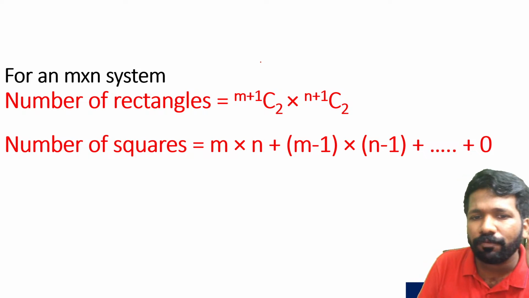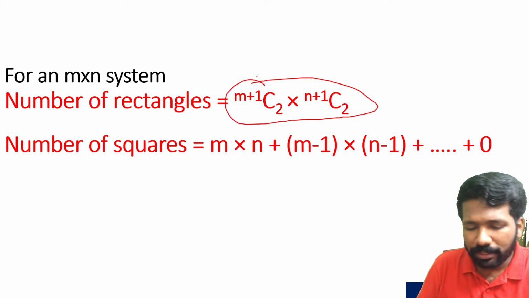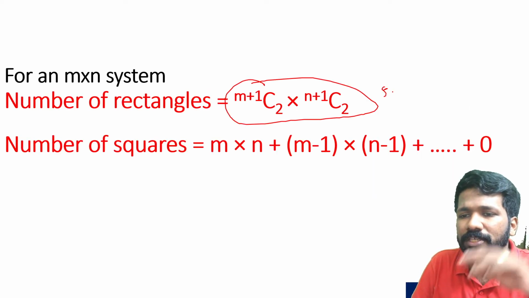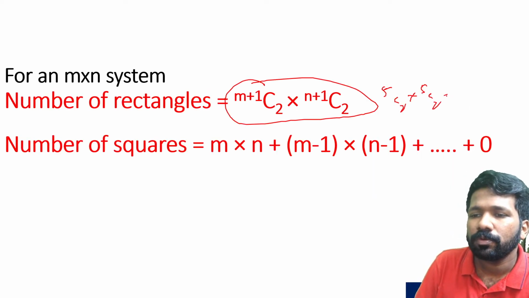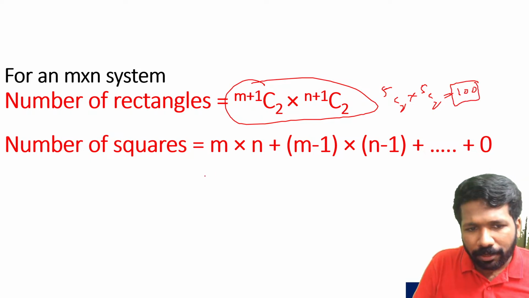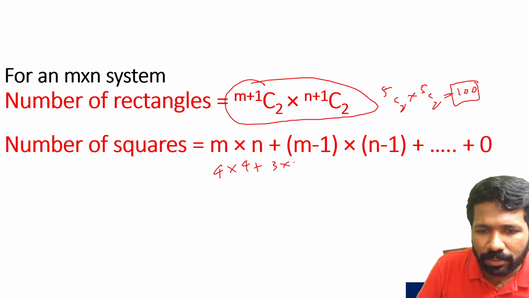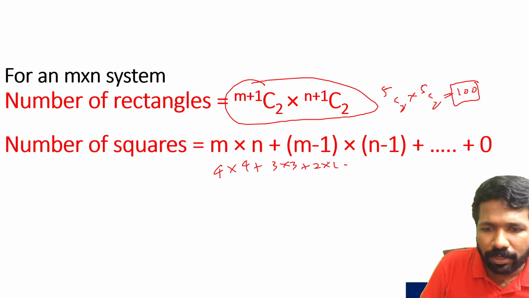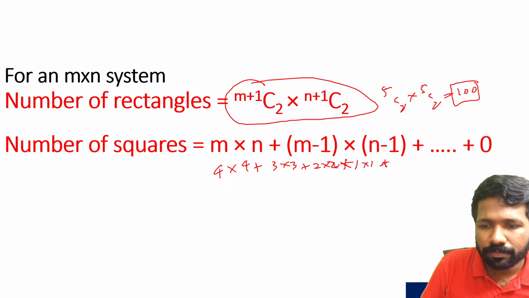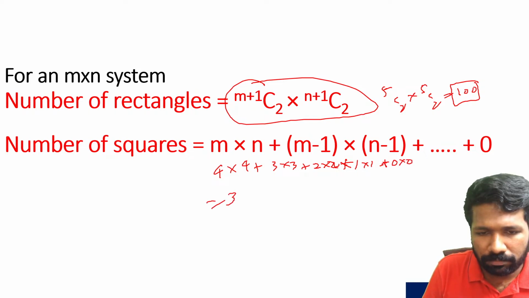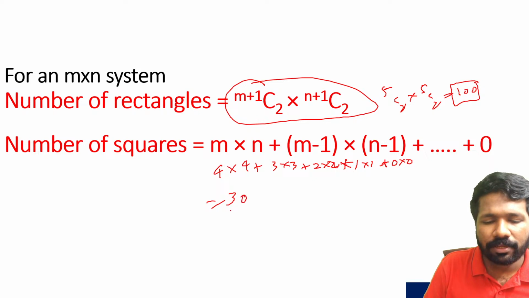First you have to count the rectangles using this formula. In this case, 4 row 4 column. So it will be 5C2 into 5C2. That is 10 into 10, 100 it is. From that you have to subtract the number of squares. Here it is 4 into 4 plus 3 into 3 plus 2 into 2 plus 1 into 1 plus 0 into 0. Due to lack of time, I am just calculating it. It will be 16 plus 9, 30 finally.